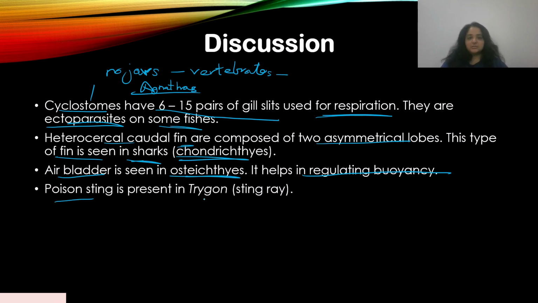Poison sting is present in Trygon. Trygon is also known as stingray, and it helps in attacking their prey, okay, it's a predator.